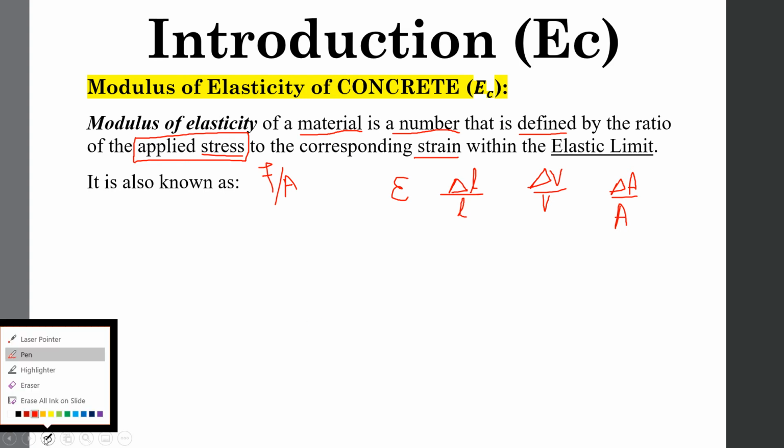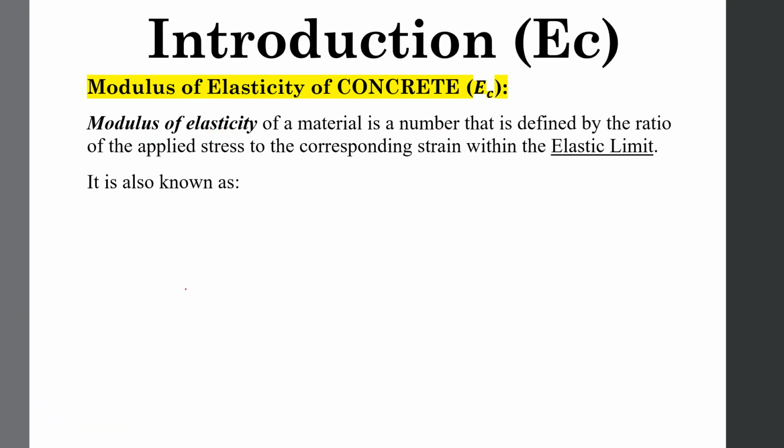So elastic modulus, simply the modulus of elasticity, or elastic modulus, or coefficient of elasticity, is simply the ratio of applied stress to the strain, within the elastic limit.